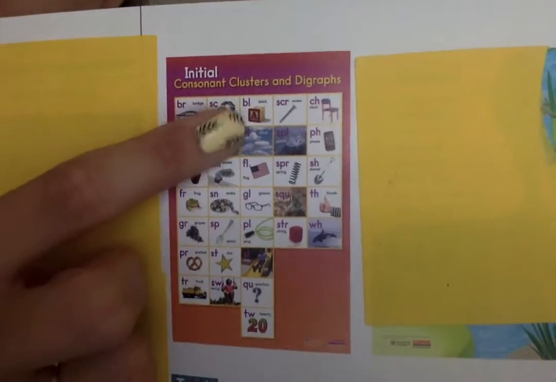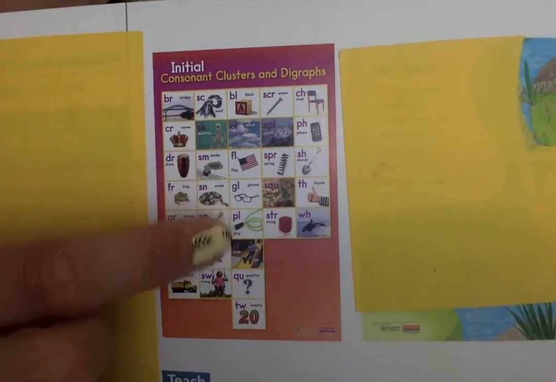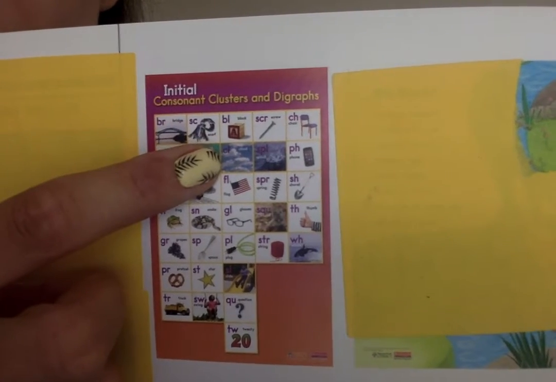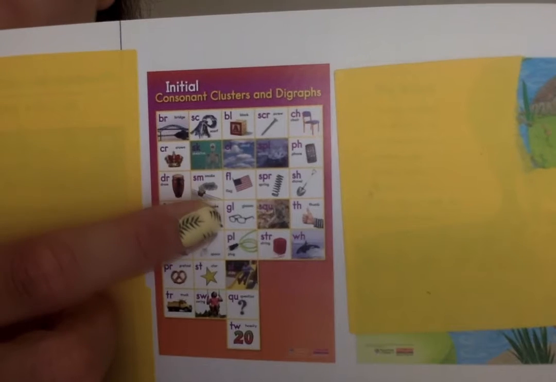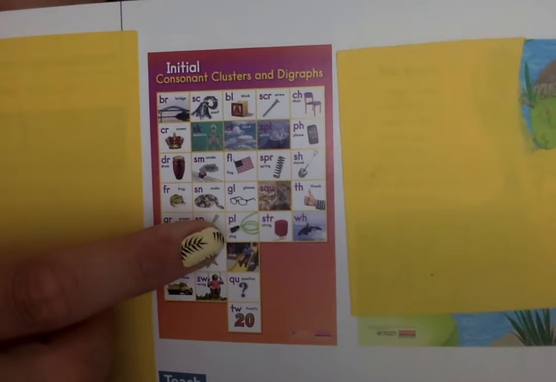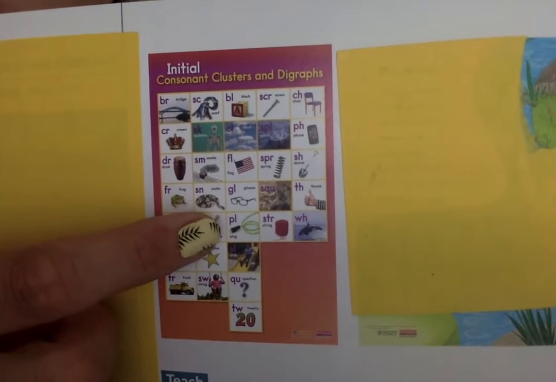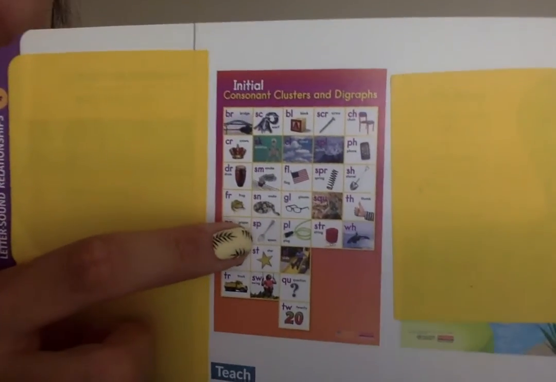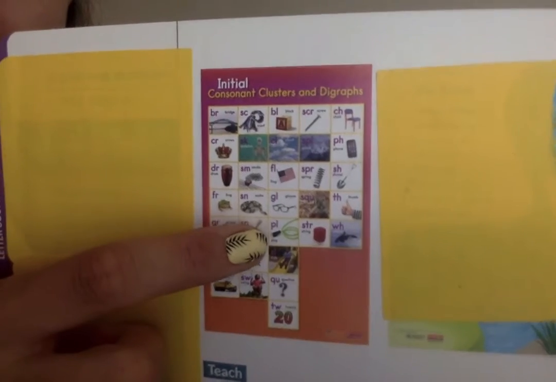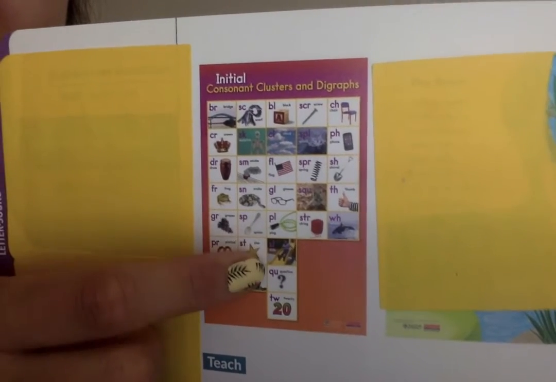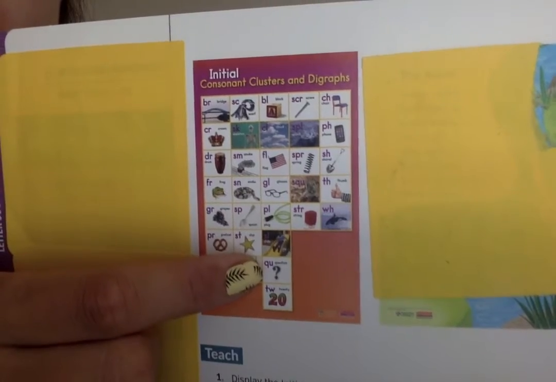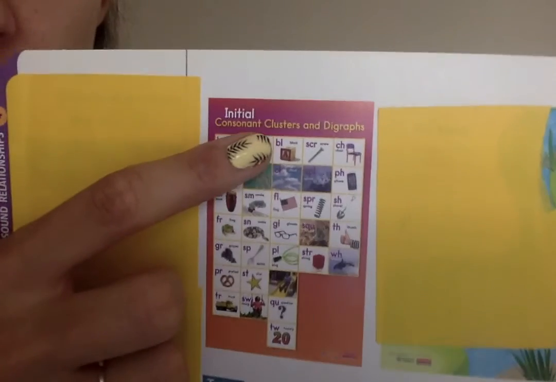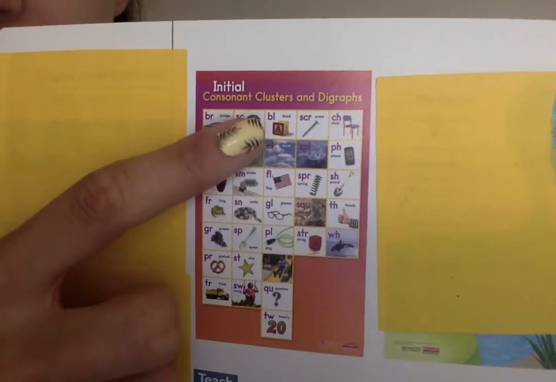Good. What do you notice about the words in the third column? We have block, cloud, flag, glasses, play, and this is a jump rope, slide, question, and 20. What do you notice about the words in this column?